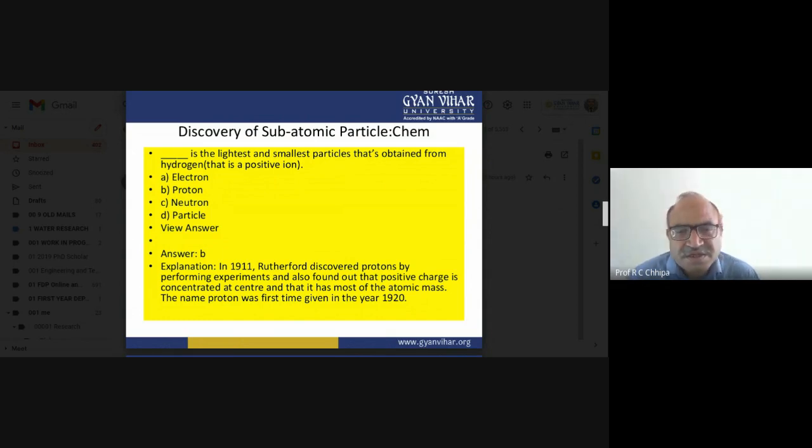In 1911, Rutherford discovered the proton by performing experiments and also found that the positive charge is concentrated in the nucleus. So the answer is the proton.